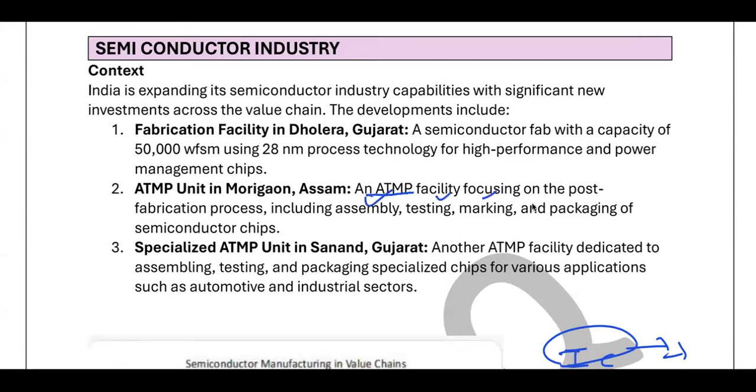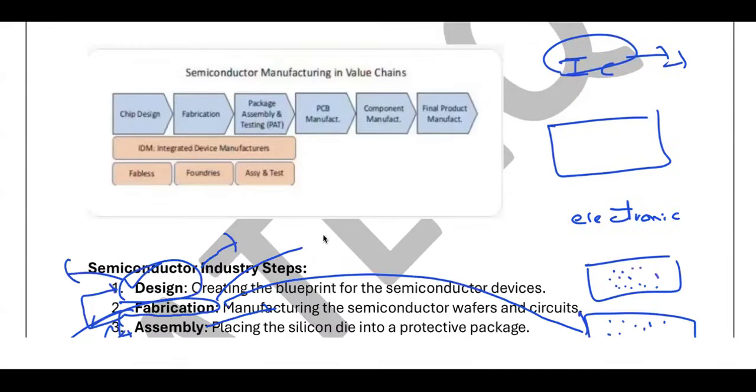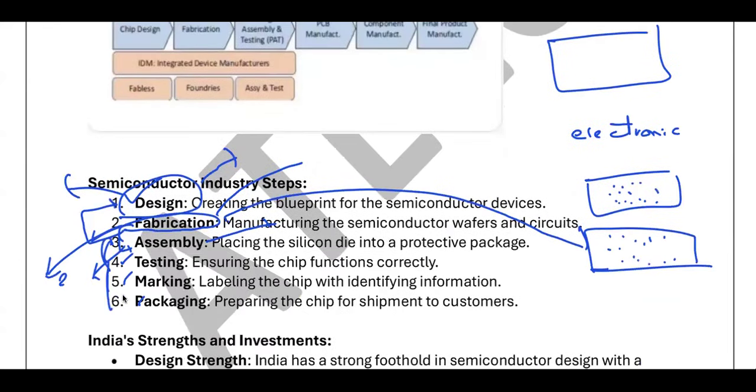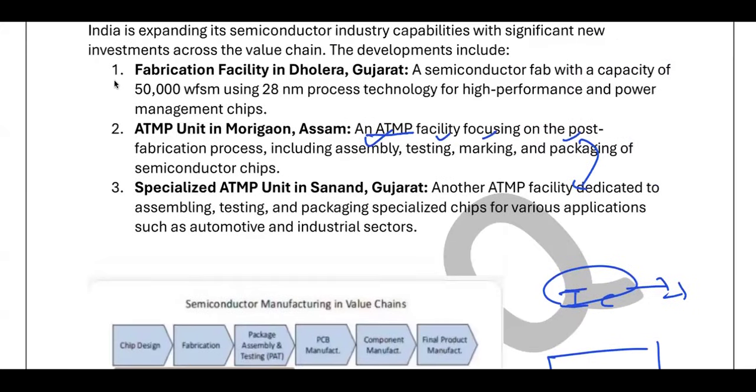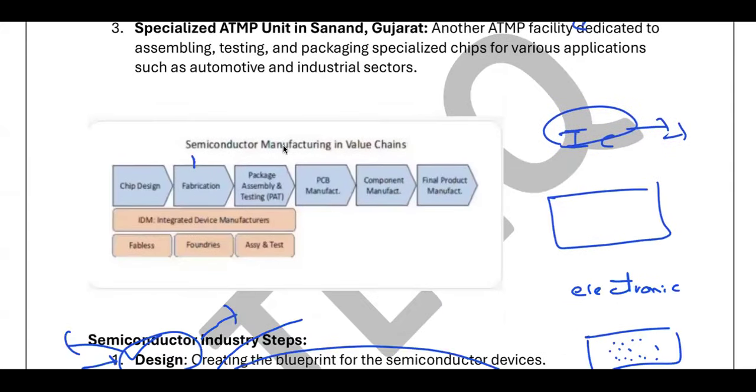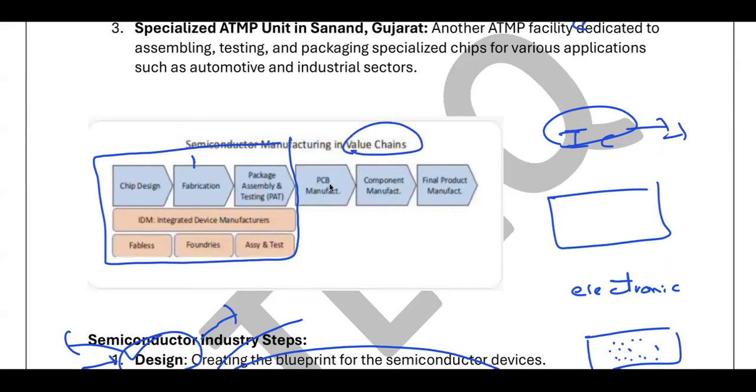The specialized one is being set up in Sanand, Gujarat. Both of them fall in the 4th, 5th, and 6th steps, and the first one is fabrication. These are the essential steps in the value chain of semiconductor manufacturing.